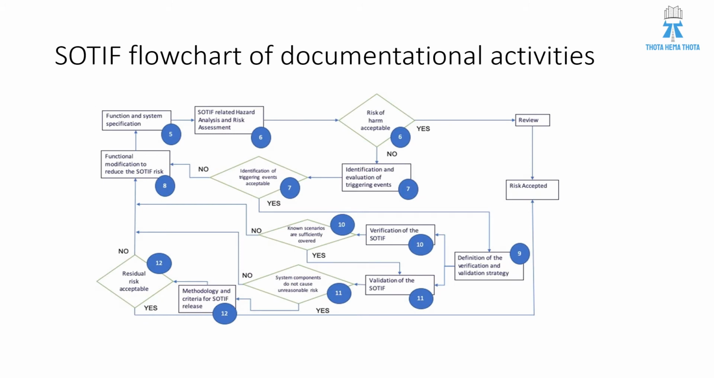Here is a flowchart of documentation activities which will happen in SOTIF. All these numberings indicate clause numbers in SOTIF. SOTIF has 8 main clauses, from 5 to 12. Clause 5 is function and system definition. Once this is defined, we go ahead with hazard analysis and risk assessment with respect to SOTIF. If the risk is okay and there is no harm with that risk, then we will review the risk and accept it.